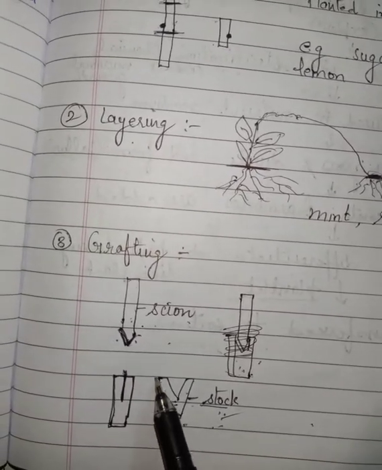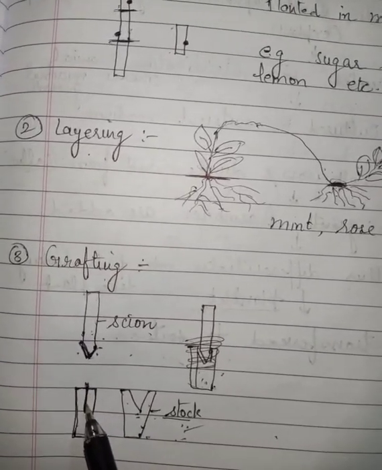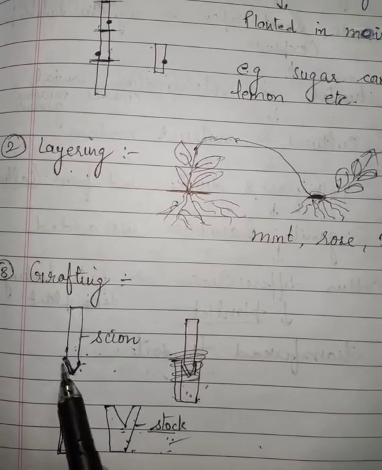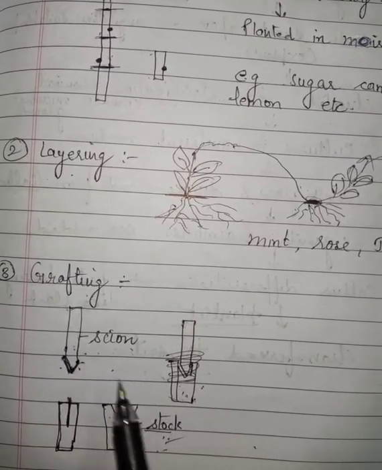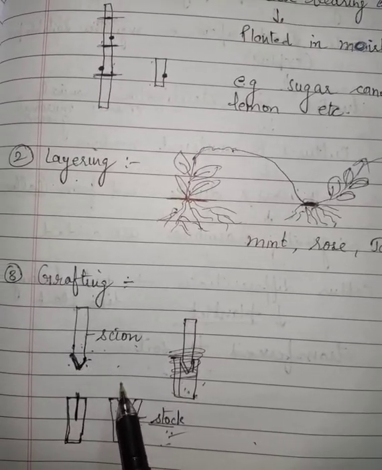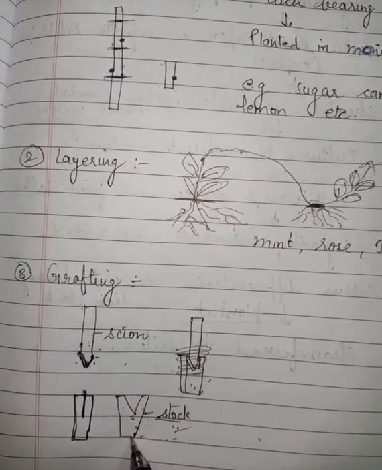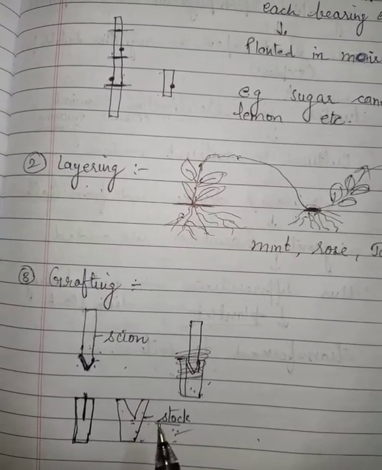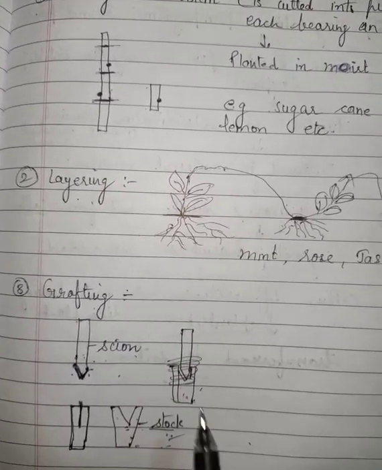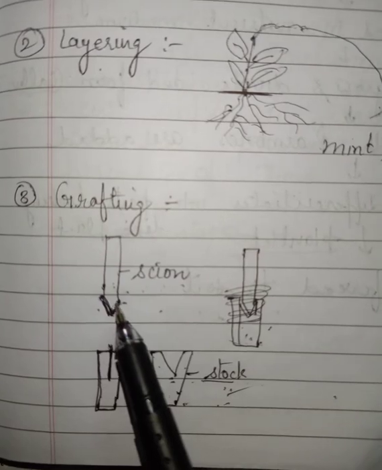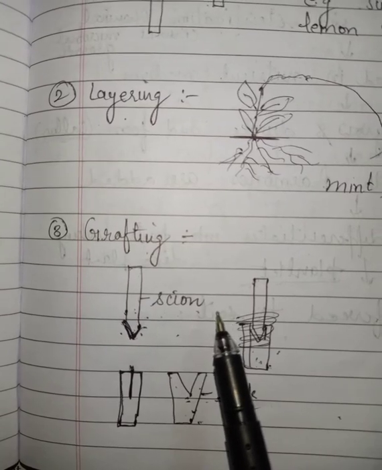We cut one stem on the upper side and make a cut over here, and the other branch we make sharp. Now that sharp part we put inside the space that we have already made inside the other stem. The stem in which we make the cut is called stock, and the part which we put inside that portion is called scion.